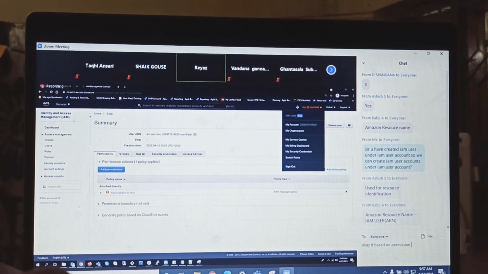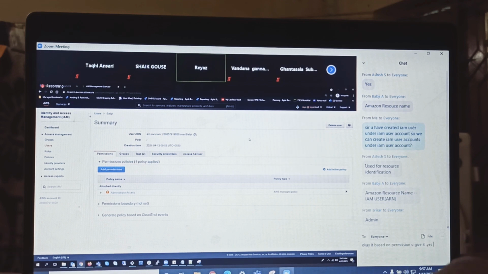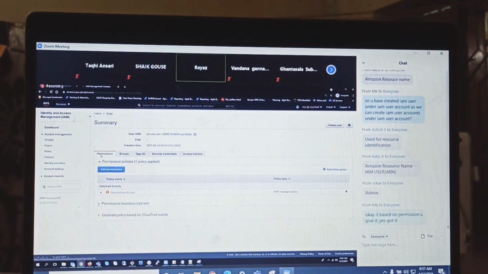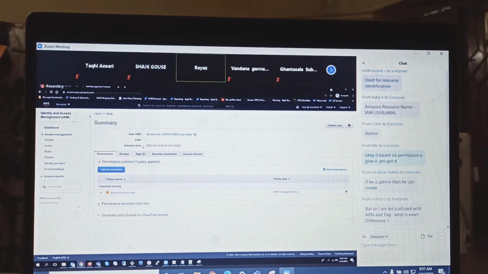But I am the IAM user here who has admin permissions. See what kind of permissions the IAM user Babji has. Babji has admin access, so he can also go and create it. If the Babji account doesn't have administrator access and has only EC2 permissions, he cannot create. It's all about the permissions. Okay, so this is the ARN, and this is when it got created.